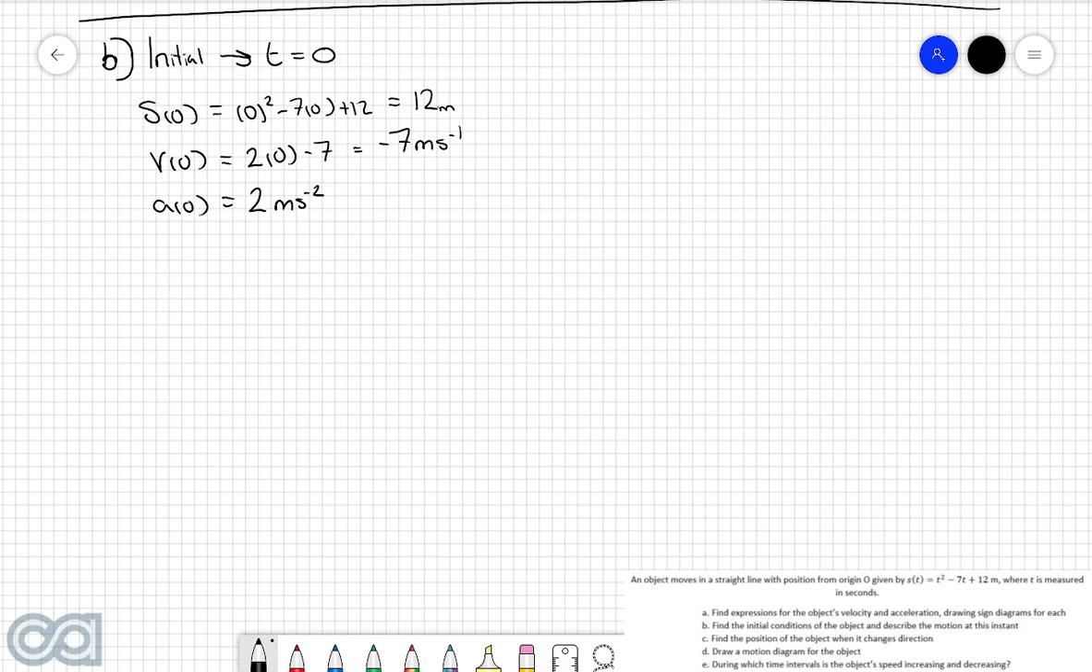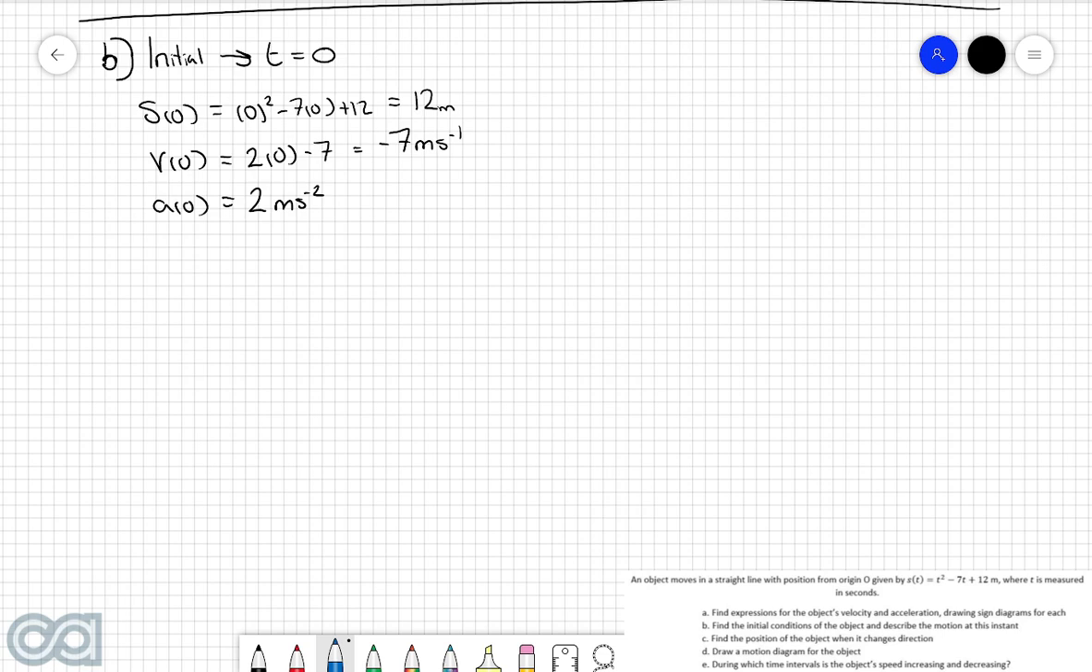So now that we have all these initial conditions of the object, we now need to use these to describe the motion of the object at this instant. So the best way that we can do that is first of all by analysing what each of these 3 answers actually mean. If we first of all look at the initial displacement, that is equal to positive 12 meters,